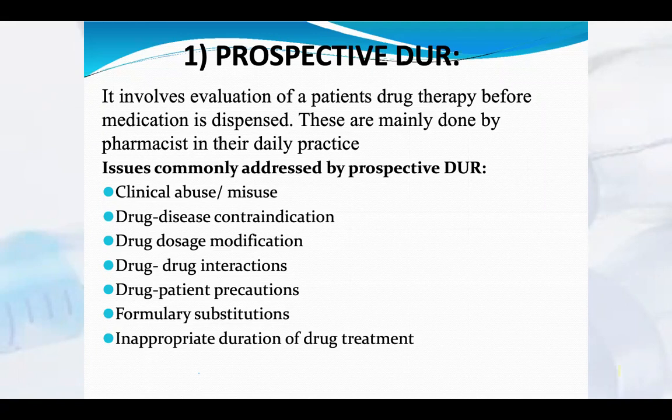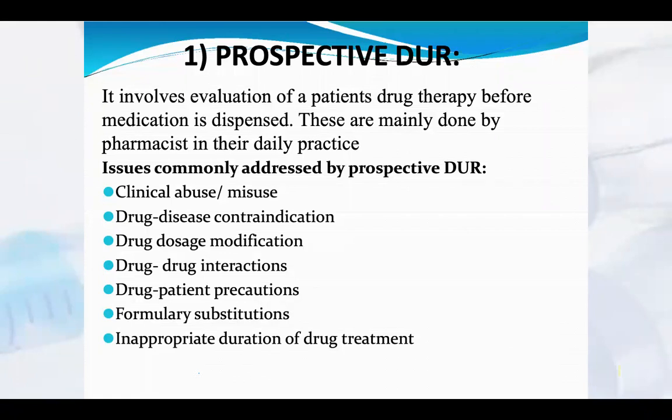Issues commonly addressed by prospective drug use review are clinical abuse or misuse of drugs and drug-disease contraindication, which they have to check. Drug dosage modification, they have to follow. Drug-drug interaction, they have to study. Drug-patient precautions, they have to check.